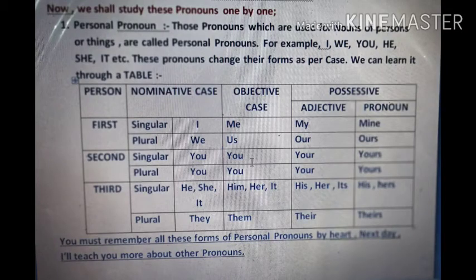And in the third person there are 4 pronouns which are he, she, it in singular and they in plural. Their objective case and possessive adjective and pronouns are also shown on the screen.